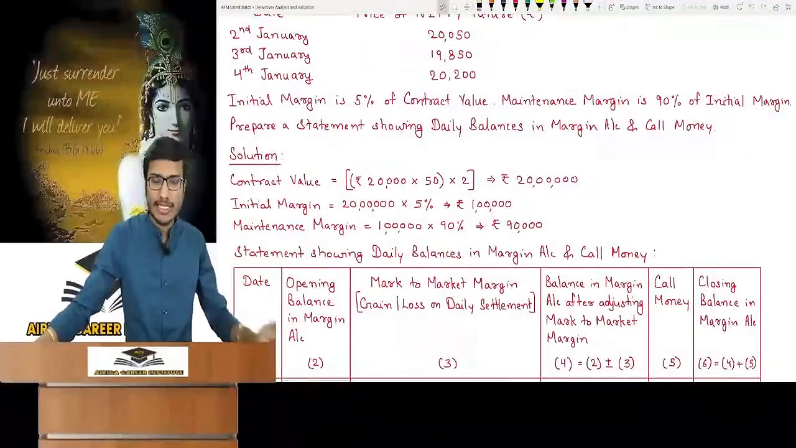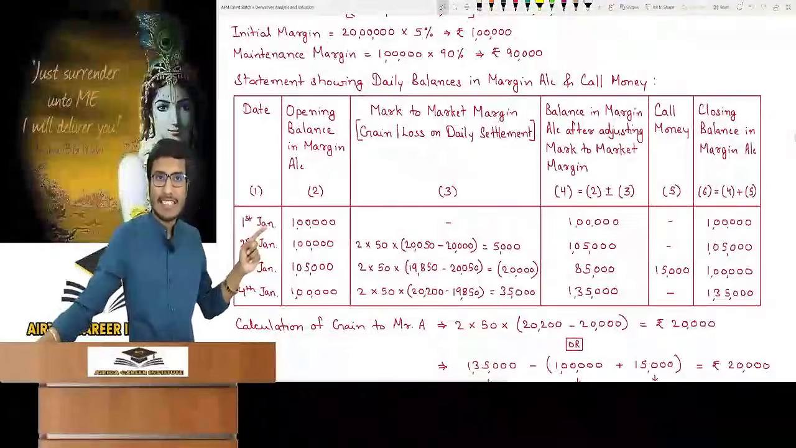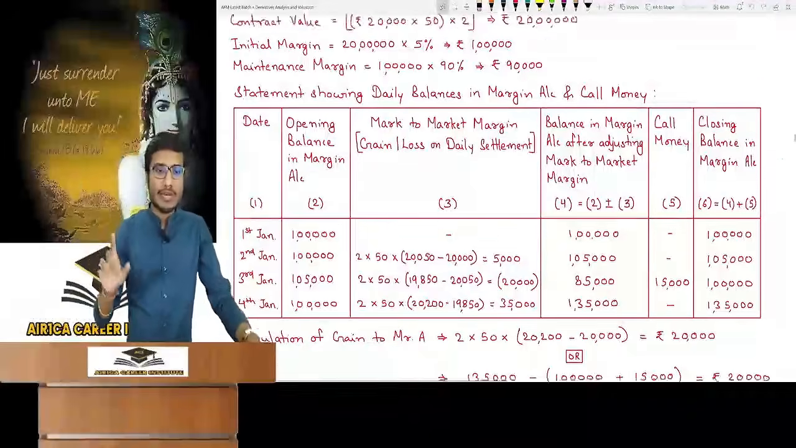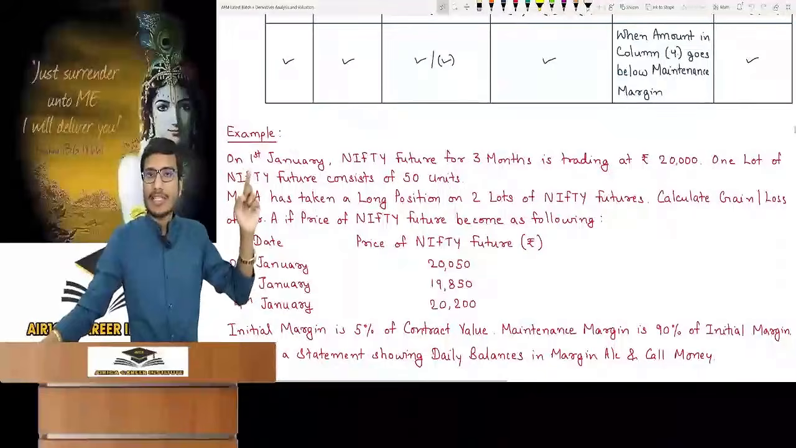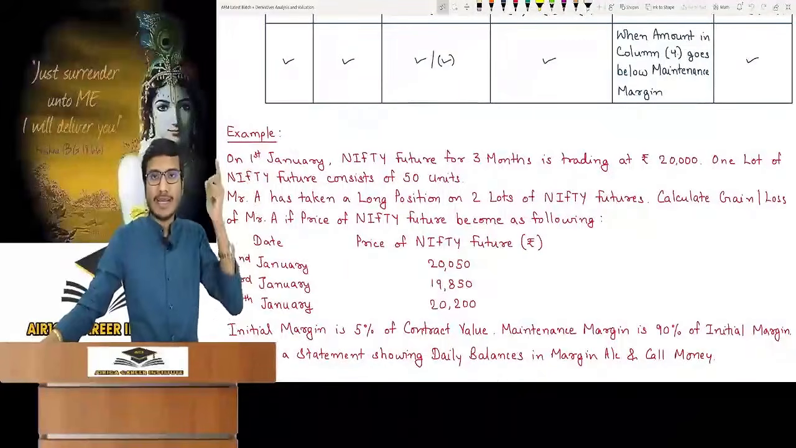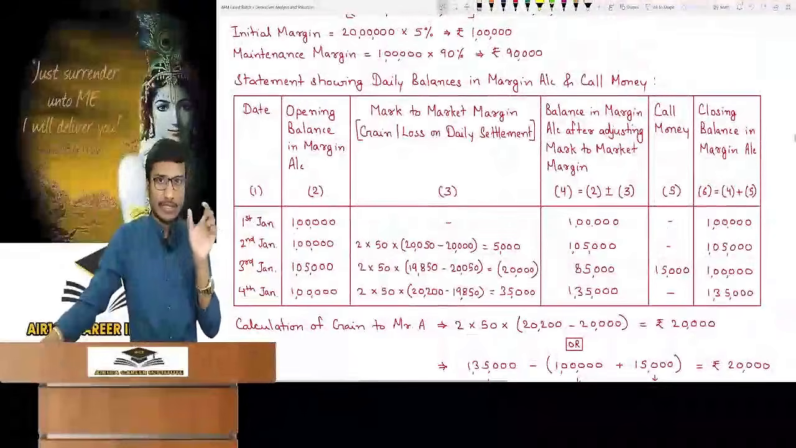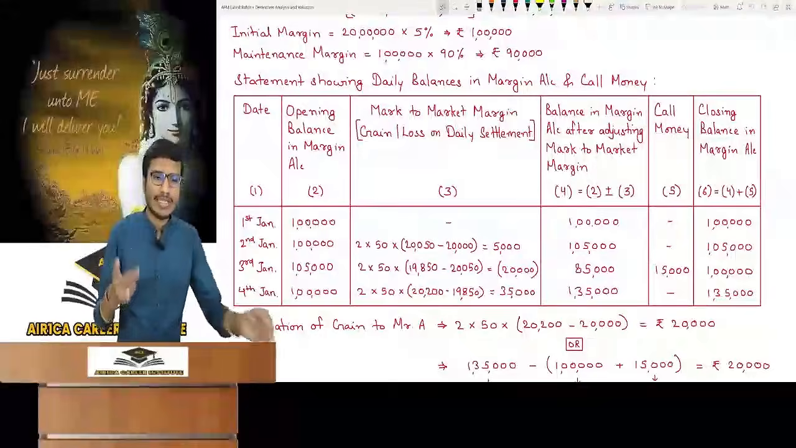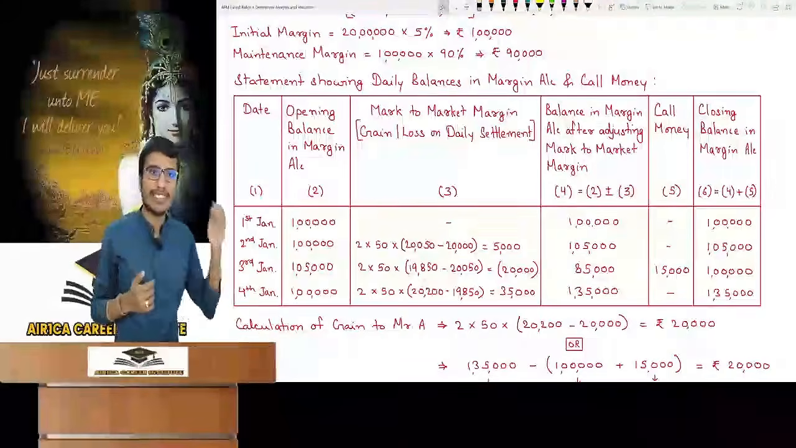Now you can clearly see the statement here. How much is the opening balance in the margin account? 1 lakh, the initial margin at the start. Nothing on the first day. On 2nd January, the price is 20,050. Long position, speculating on the upside from 20,000. I have calculated the gain in the third column based on the price difference. So the balance is 1 lakh 5,000. Call money is not required because the maintenance margin is 90,000. So the closing balance is 1.05 lakh.